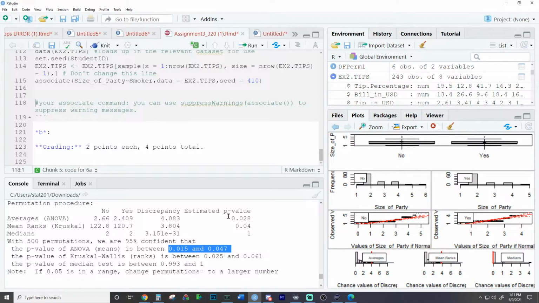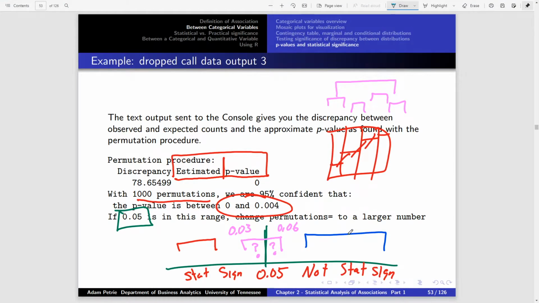It is statistically significant because the interval is completely below 0.05. Well, the p-value itself is statistically significant because it is below 0.05, and the interval is conclusive because it does not contain 0.05. So when we talk about intervals, we're really talking about whether the result here is conclusive or inconclusive on whether or not it is statistically significant. When we're talking about p-values, it's a simple below 0.05, yes, statistically significant, above, not. This one here, although higher than 0.05, is conclusive because every value is higher than 0.05. Very important thing to see right here when we're talking about the notes. Here is a not statistically significant interval where the values would all be above 0.05. Here's an interval that has some values below 0.05 and some values above 0.05, and thus we're left questioning whether it is statistically significant or not.